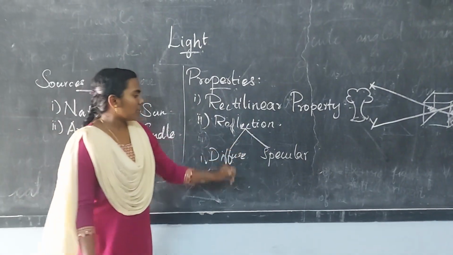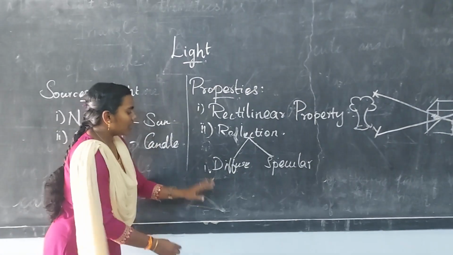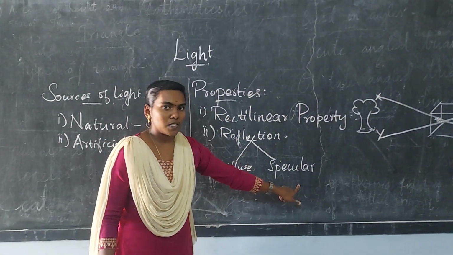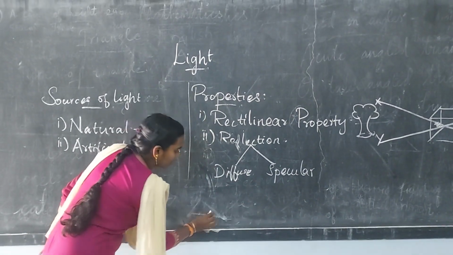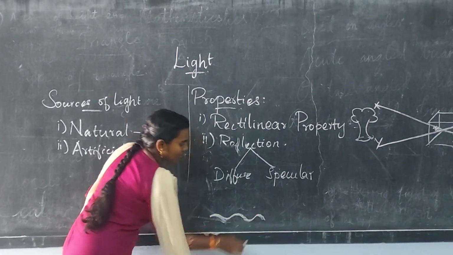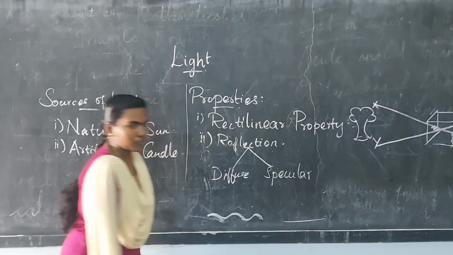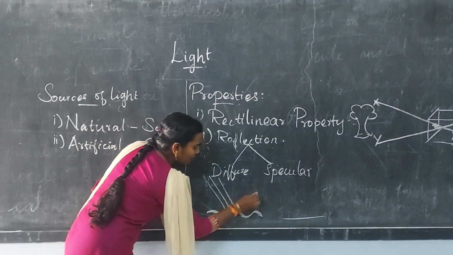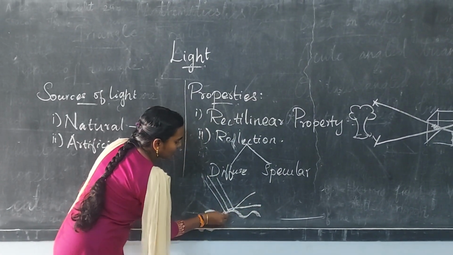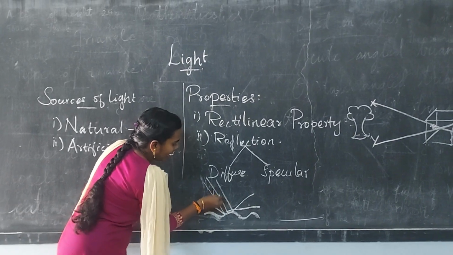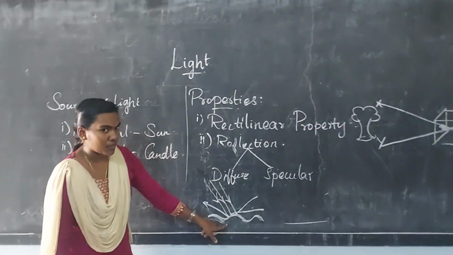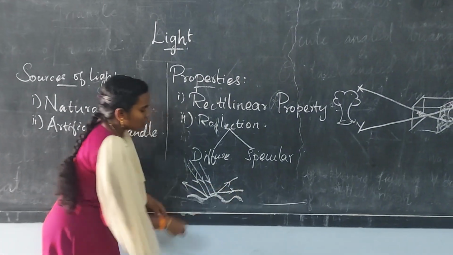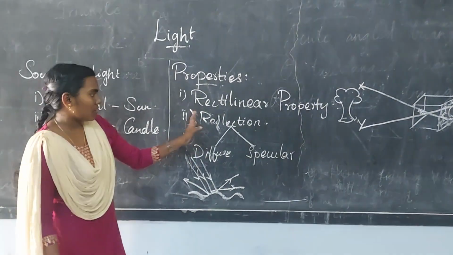The difference between them is how the reflection takes place. Here the light rays fall on a rough surface. Here the light rays fall on a smooth surface like this. This is a rough surface. This is a smooth surface. If the light rays fall in a parallel way but are reflected in deviated directions, the light rays hit parallel on the rough surface but are deviated in different directions. This is known as diffuse reflection.